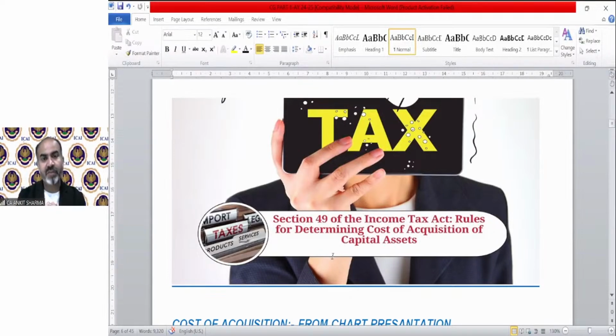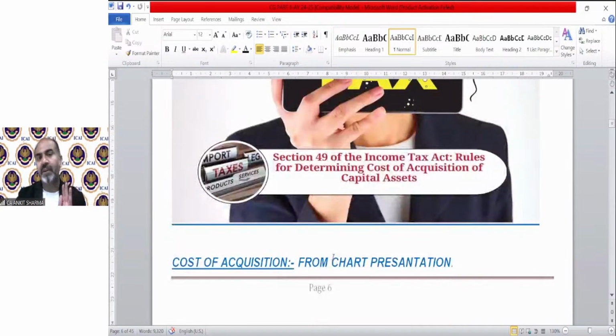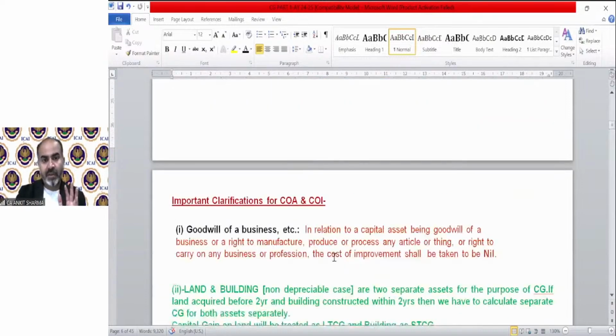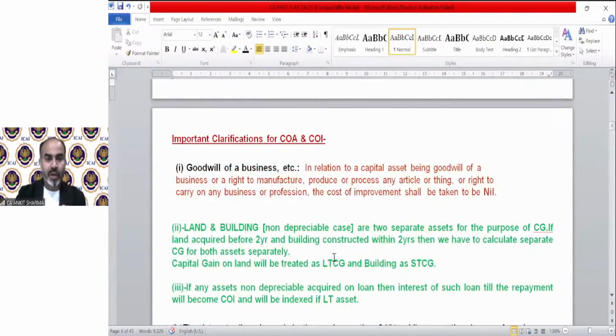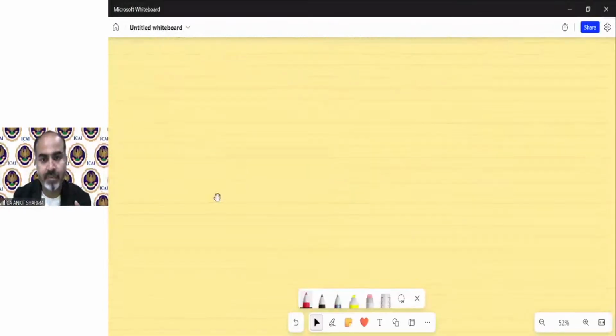In this section, we will see what will be the cost of acquisition in different cases. I am going to explain that with the help of a chart. I will upload that chart also on the portal, but before that, let me make that chart for you so you will understand what kind of cost of acquisition will be taken in different scenarios of different kinds of assets.